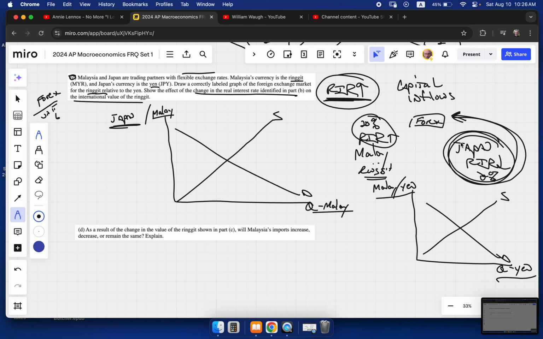The Japanese want to put their money in Malaysian banks. To do that, they have to buy Malaysian dollars. Malaysian banks do not accept yen into their banks. Go with me on this, right? These foreign investors have to buy Malaysian ringgit. To do that, that's going to show up as demand for ringgit in the foreign exchange market.